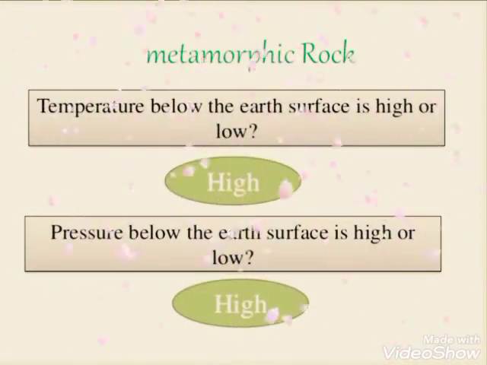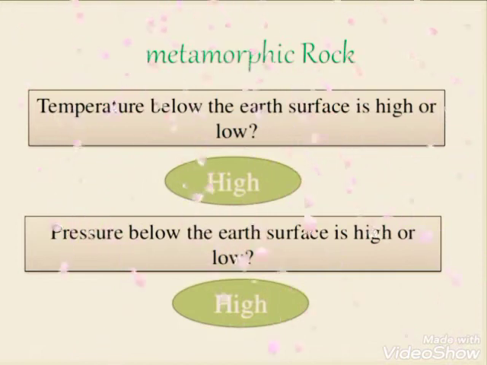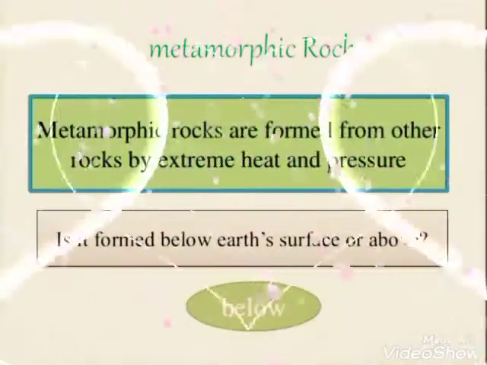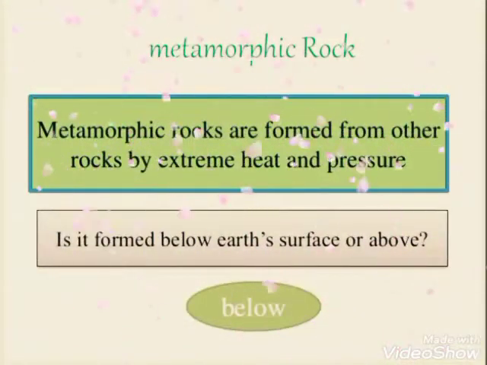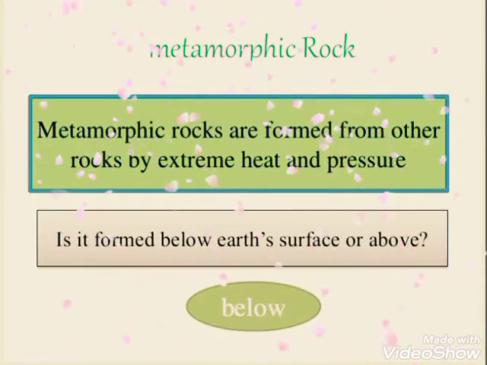Next are the metamorphic rocks. The temperature below the earth's surface is high, and the pressure below the earth's surface is high. Metamorphic rocks are formed by great heat and pressure. They are generally found inside the earth's crust where there is enough heat and pressure to form the rocks.